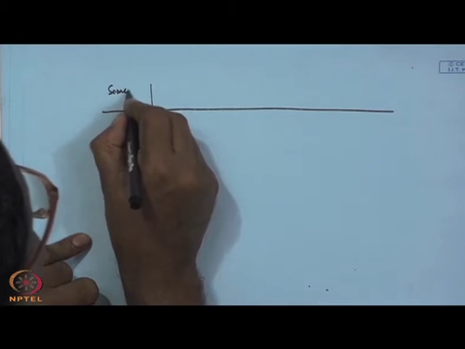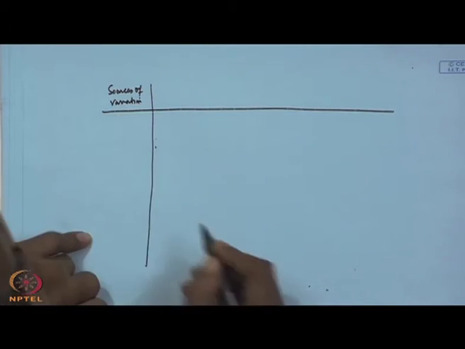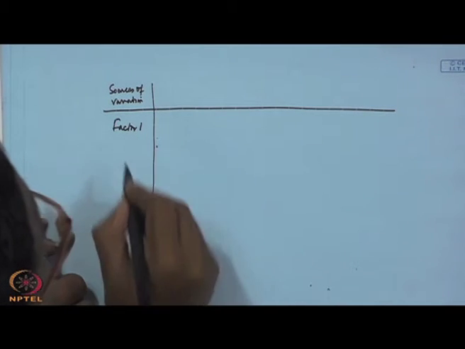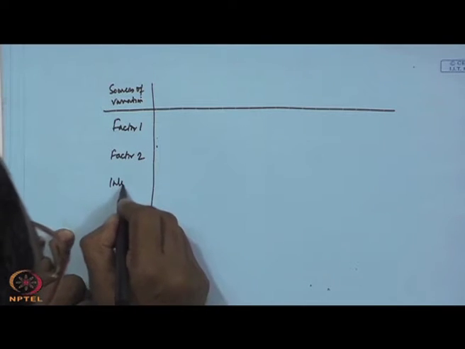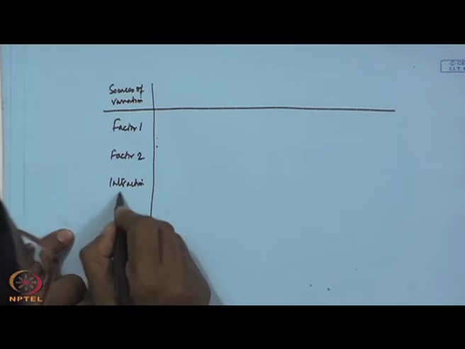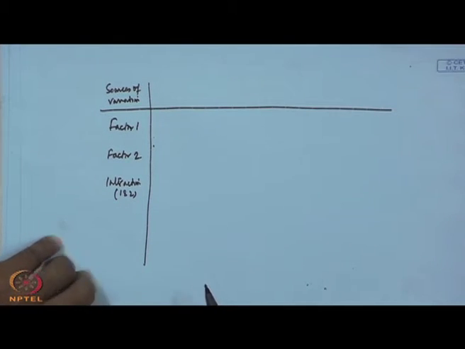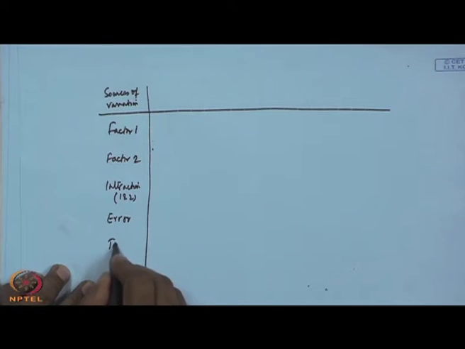Sources of variation: one is factor 1, factor 2 is also a source, interaction between factor 1 and factor 2, and error, then total.